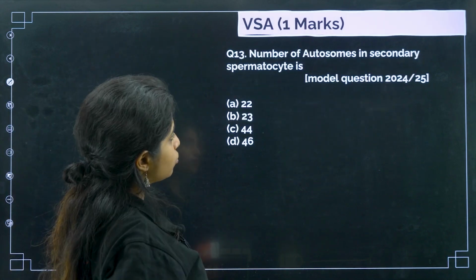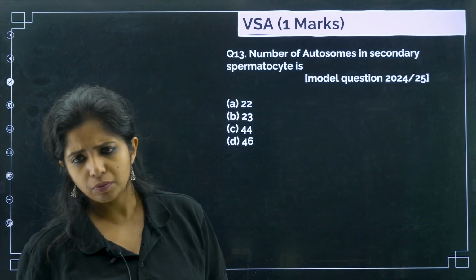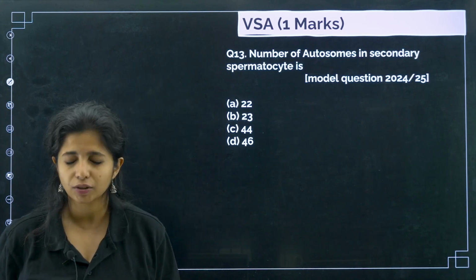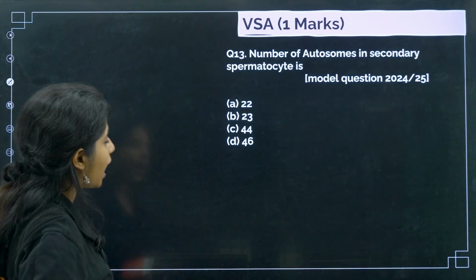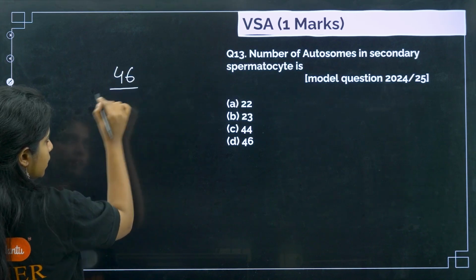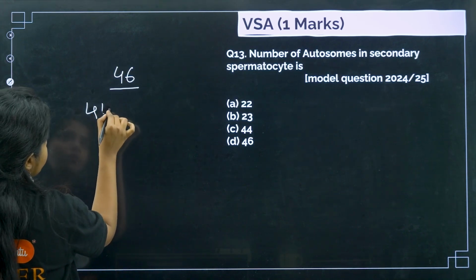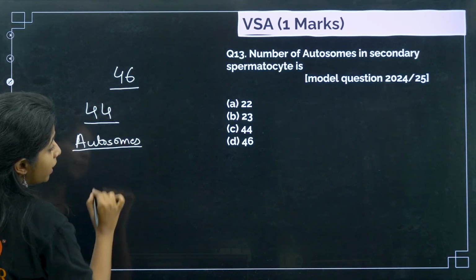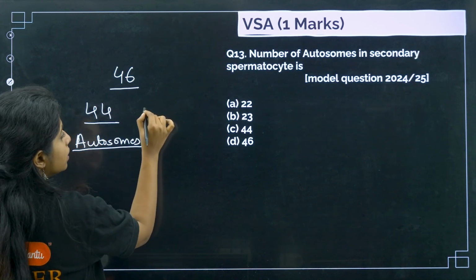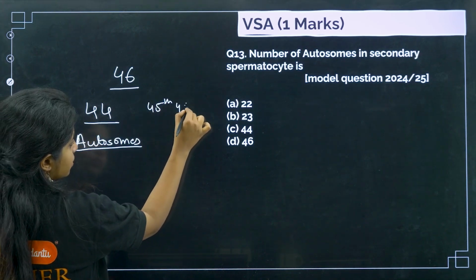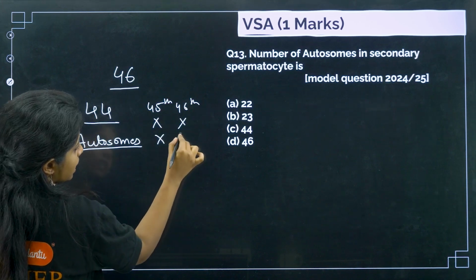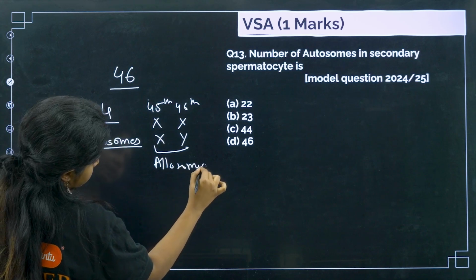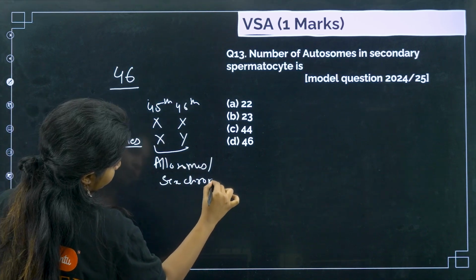Going ahead, number of autosomes in secondary, this is not a model question paper question, I don't know why they have mentioned like that. Anyways, number of autosomes in the secondary spermatocyte is, what do you mean by autosomes? So children, we have 46 chromosomes. Out of that, 44 of them are known as autosomes, as in, they are not responsible for determining the sex of an organism. But you have two other chromosomes, the 45th and 46th, which can be XX or XY. These two chromosomes are known as allosomes or basically the sex chromosomes.